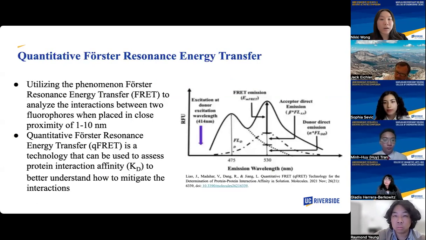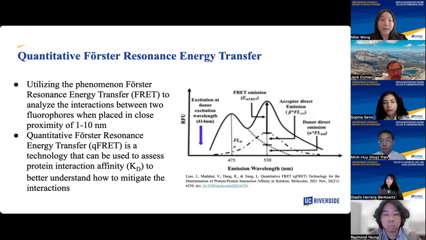So using the quantitative Förster resonance energy transfer developed in our lab, we can characterize the interaction affinity between E3 ligase and the IAV virus. Förster resonance energy transfer, also known as FRET, is a powerful phenomenon in which we can analyze the interactions between two proteins that have been tagged with fluorophores.